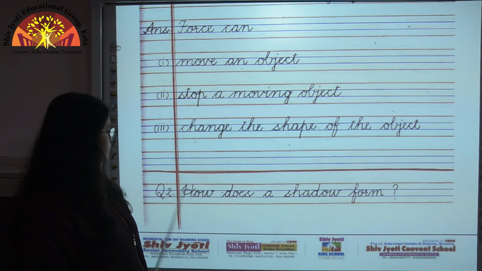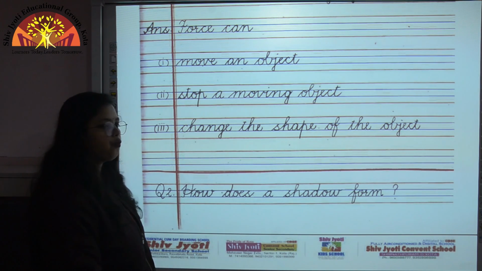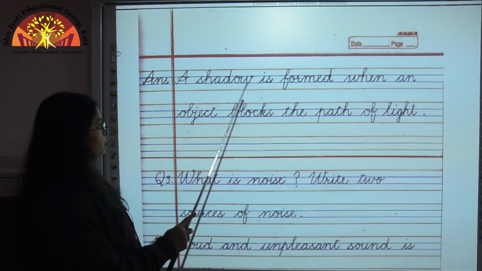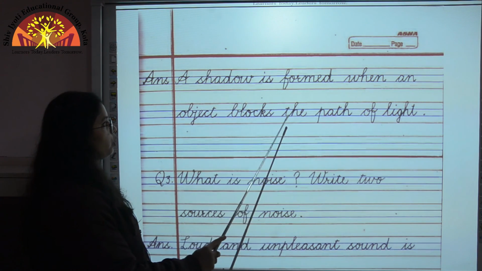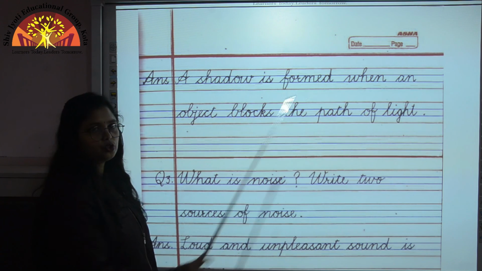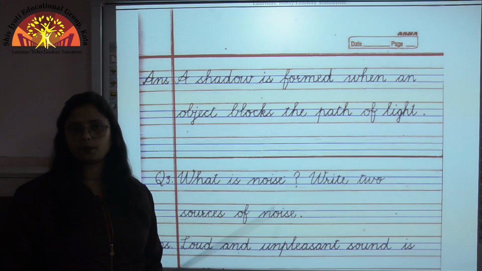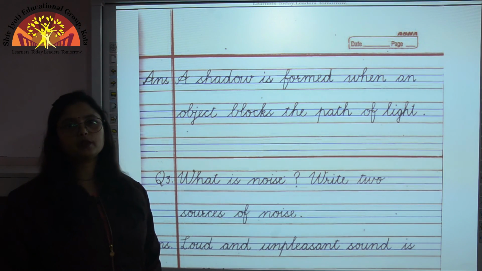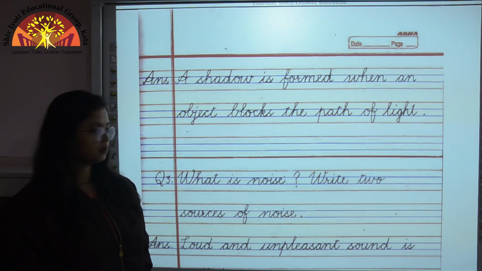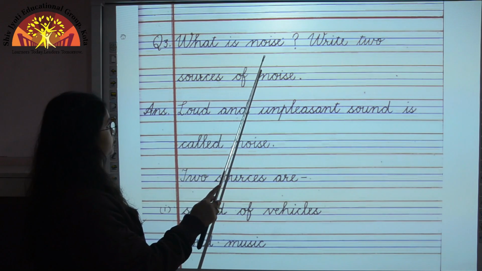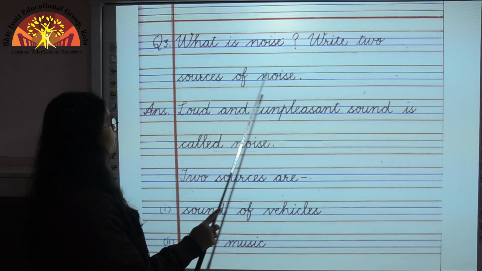Next question here is, how does a shadow form? A shadow is formed when an object blocks the path of light. So children, we all know that shadow is a dark patch which is formed when an object blocks the path of light. Next question is, what is noise? Write 2 sources of noise.